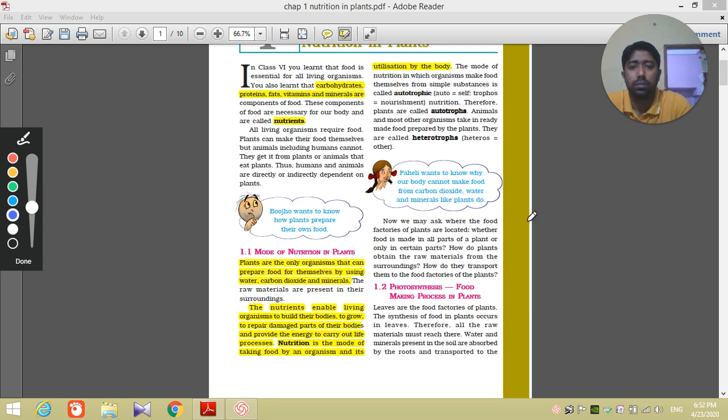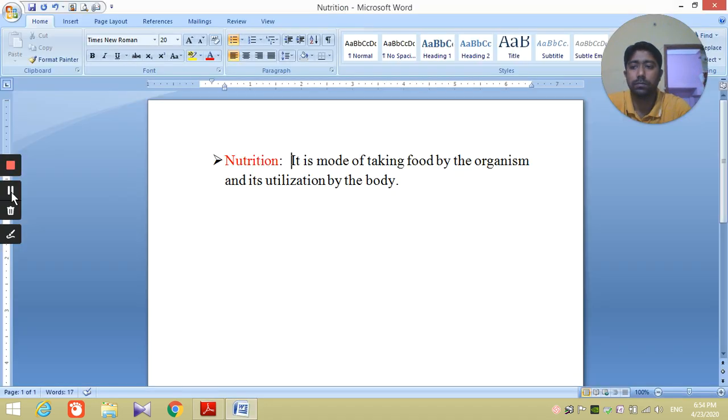So you can note the definition of nutrition from there. You will write this definition down in a copy. If you don't have a copy, you can use your copy from earlier classes and we will later sort it out. So nutrition is the mode of taking food by the organism and its utilization by the body.